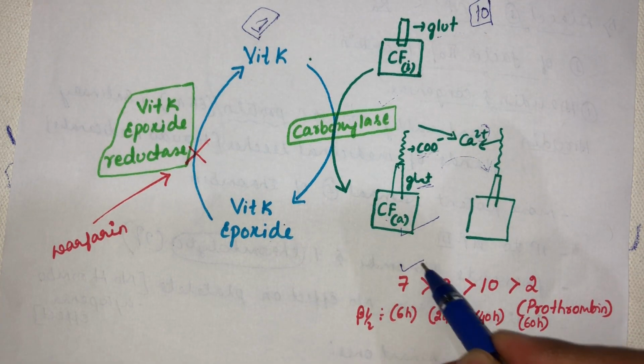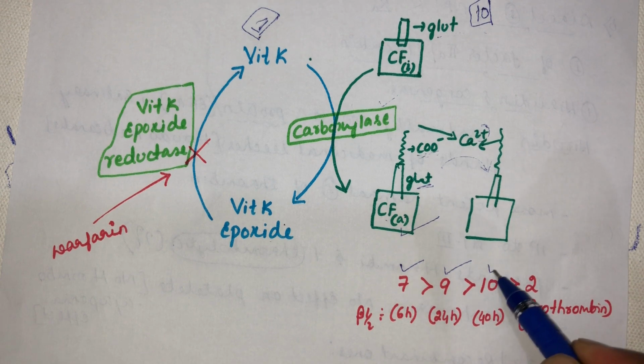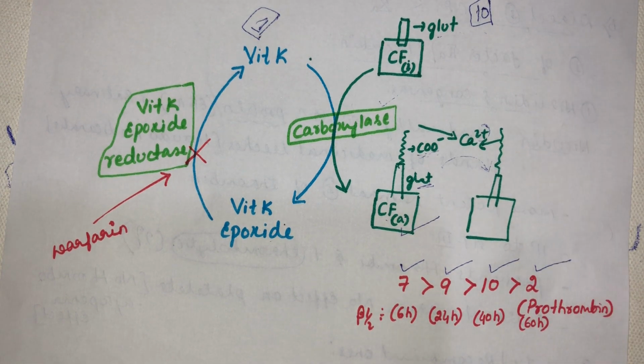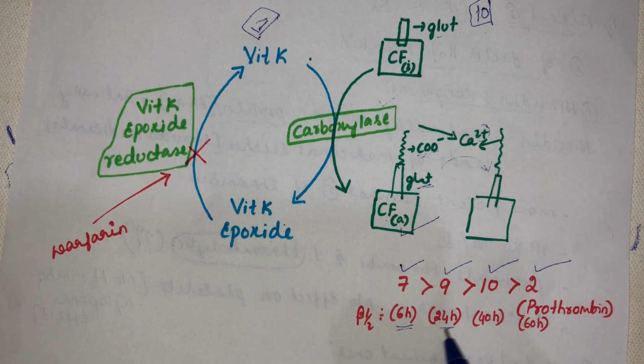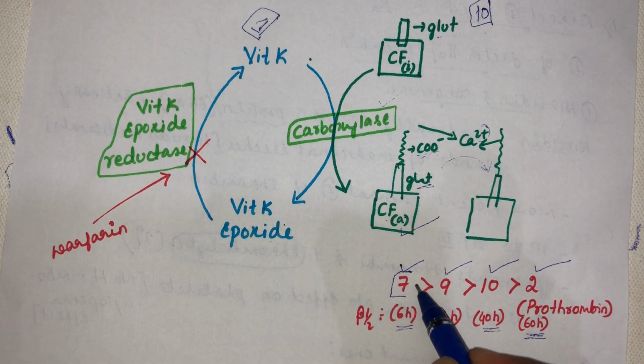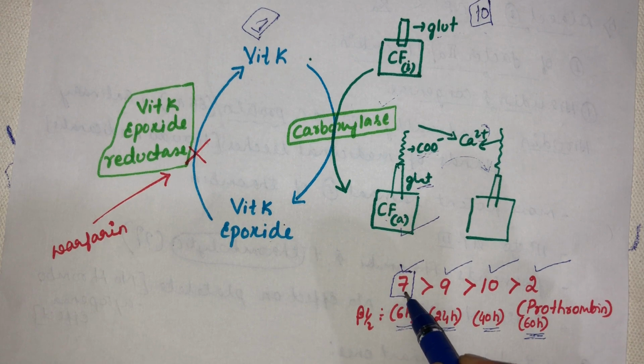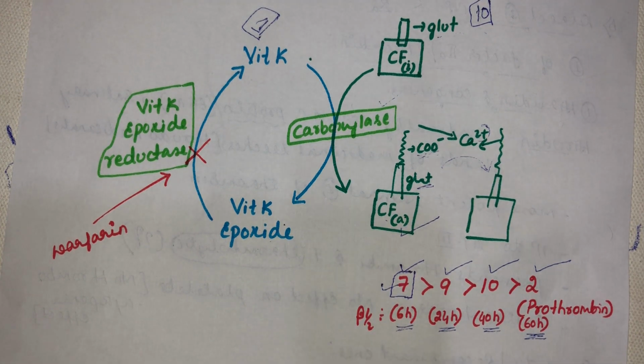The clotting factor 7, clotting factor 9, clotting factor 10, clotting factor 2. If you see the half-life of these clotting factors, the half-life of factor 7 is 6 hours, factor 9 is 24 hours, then 40 hours, then 60 hours. The onset of vitamin K action starts when you see the deficiency, or when you see this clotting factor is not activating. You see that after 6 hours only.